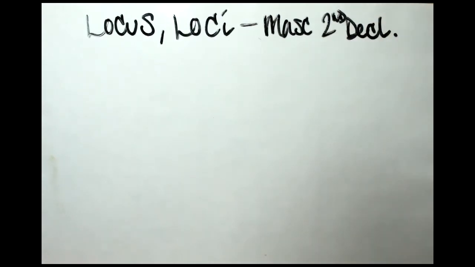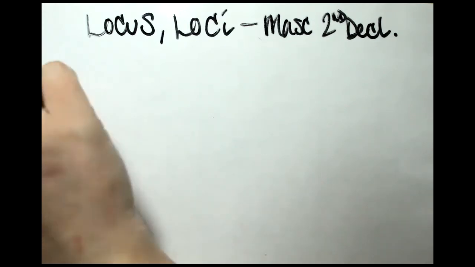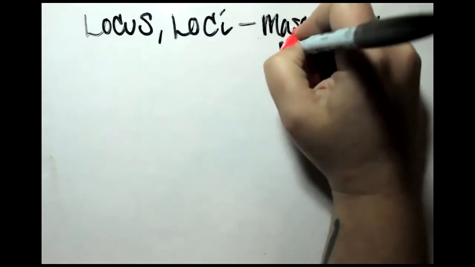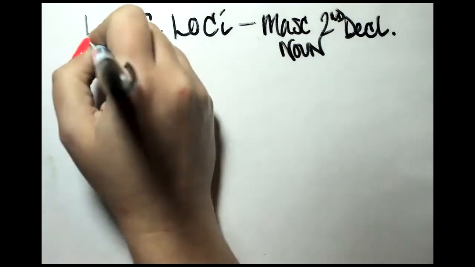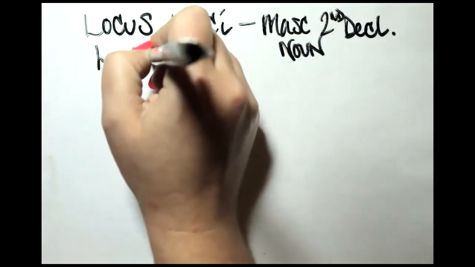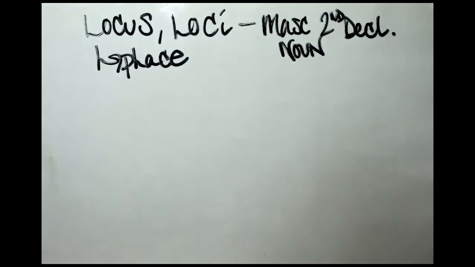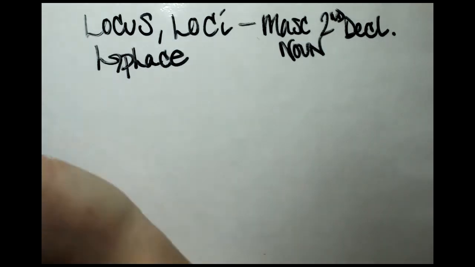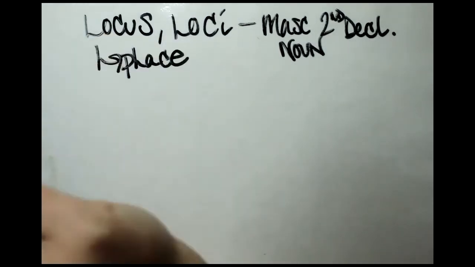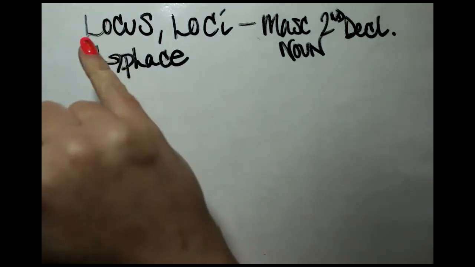Masculine second declension noun, for place. So words like location derive from this noun here, locus, location.